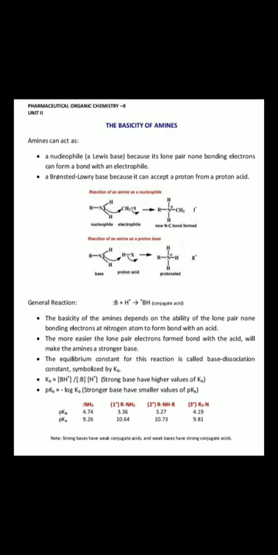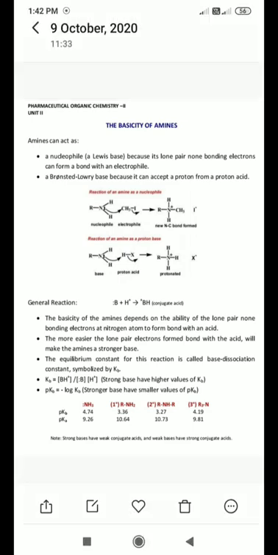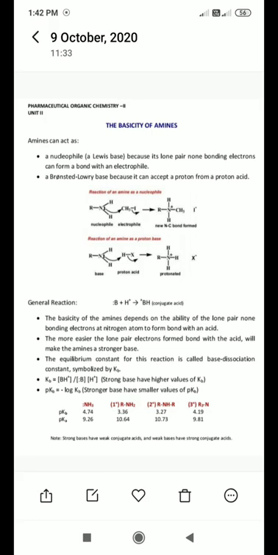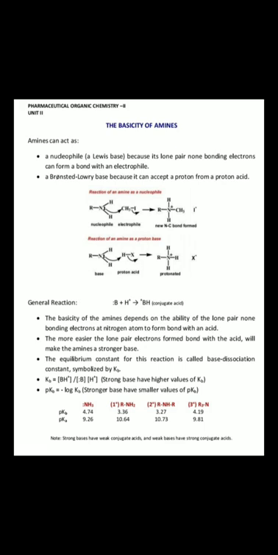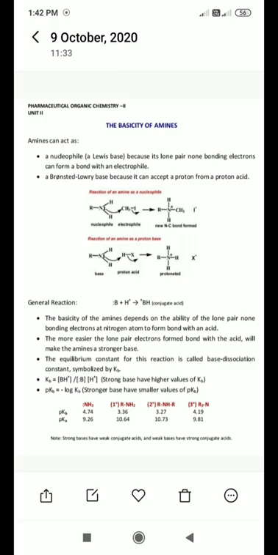You might know Ka, the dissociation constant for an acid; Kb is the dissociation constant for a base. Generally the basicity is represented by the Kb symbol, like Kb is equal to [BH+][OH-] divided by [B], meaning two ions get separated, a cation and an anion. A strong base has a higher value of Kb, meaning the stronger the base, the higher the Kb value.